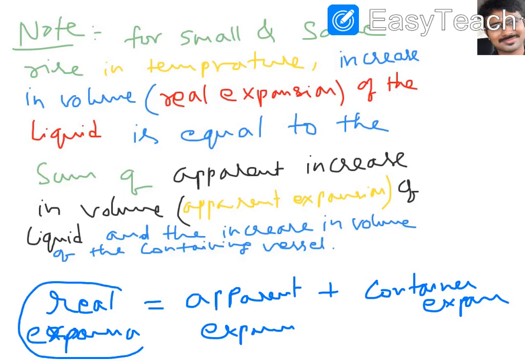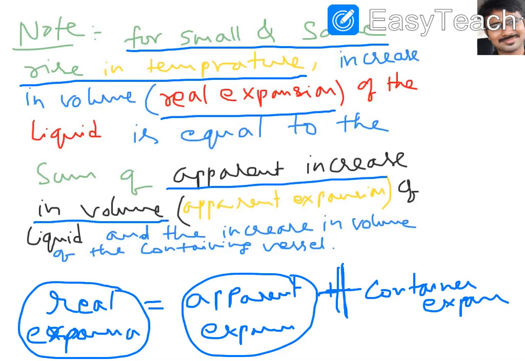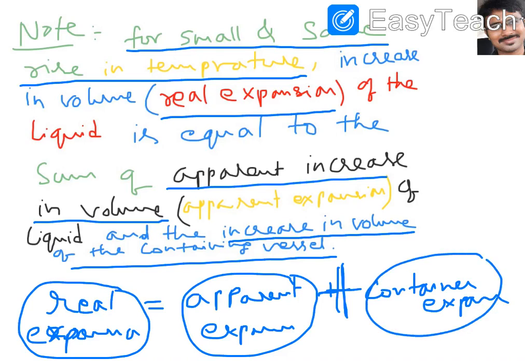These two are related to liquids. So real expansion of the liquid is equal to what we wrote here. For a small and same rise in temperature, observe carefully: the real increase in volume of the liquid is equal to the sum of what and what? The apparent increase in volume as well as the increase in volume of the containing vessel. Container means this is related to what?